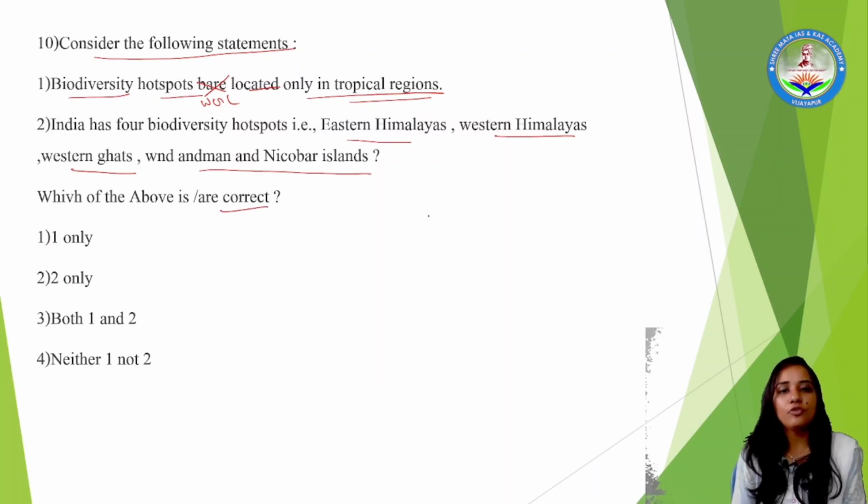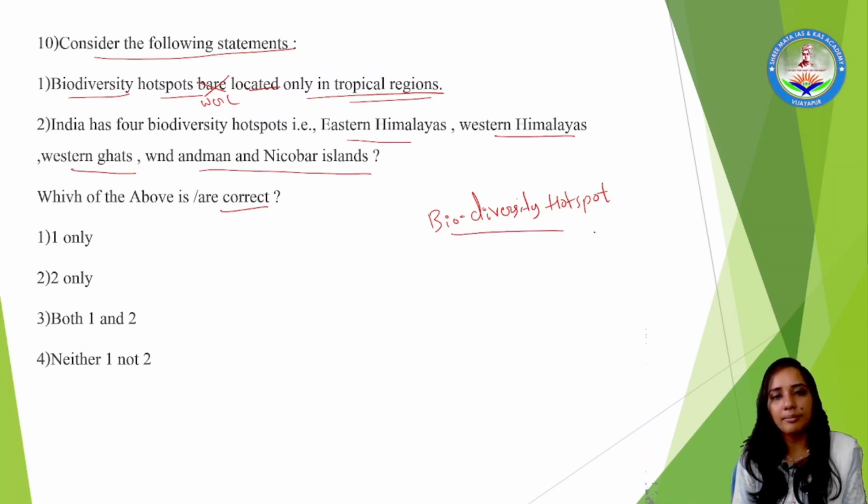Fine, this is asking for the biodiversity hotspots: where all these biodiversity hotspots are present and how many biodiversity hotspots are present in India. First, look into the basics regarding biodiversity. What is biodiversity? Biodiversity means this is a region where diversified plants are present. Right? They are very diversified.